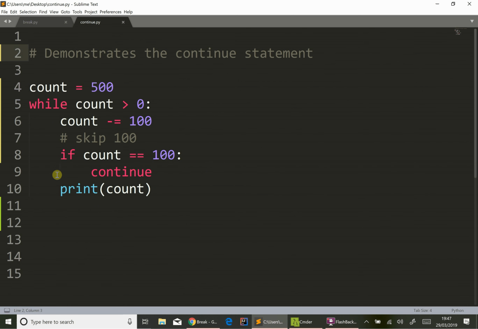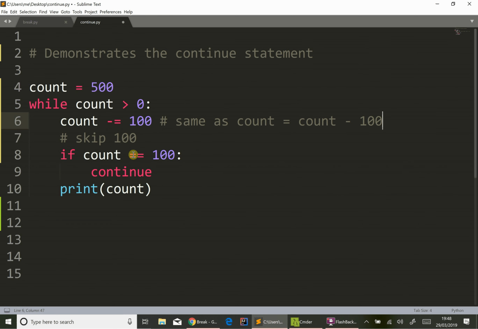Now, here we have a short program. We have a variable count that we start off at 500, and we enter a while loop, and the while loop will continue while count is greater than 0. Now, when the loop starts, we knock 100 off count. Remember, this is our augmented assignment, so this means the same as count equals count minus 100.